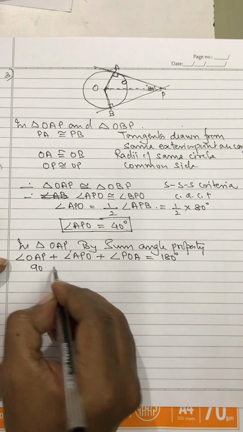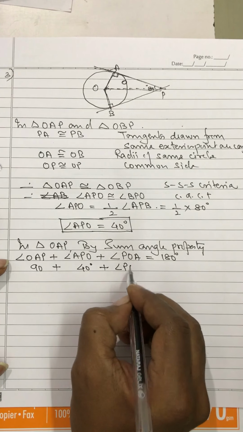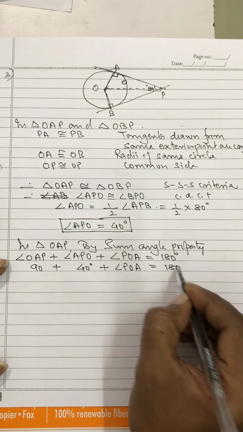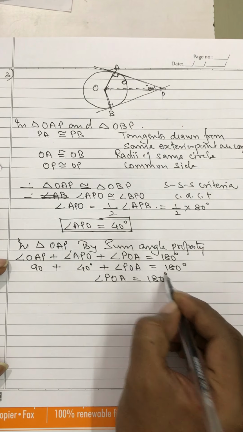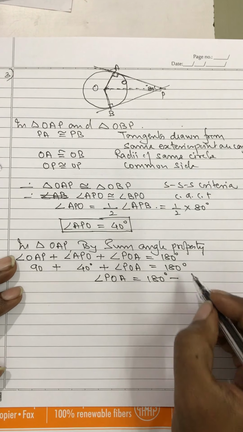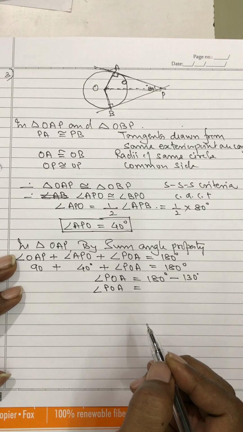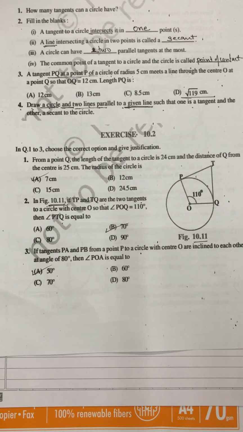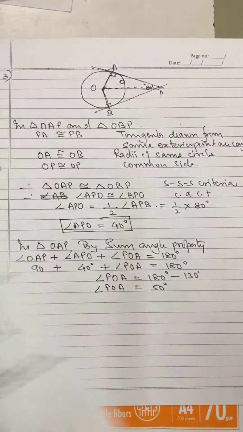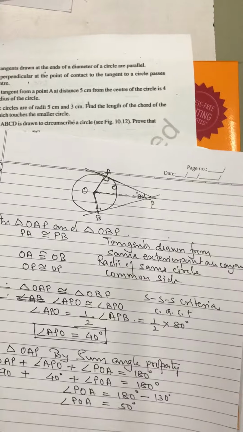OAP is 90 degree, APO is 40 degree, and you have to find angle POA. So you get angle POA is 180 minus 90 plus 40, which is 130 degree. This I will get 50 degrees. Do I have 50 degree in this? Yes, I have 50 degree in this. So in this way we have finished the third question, and now we can proceed to the fourth question.